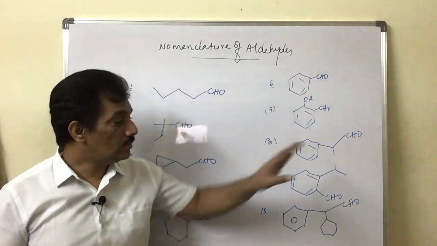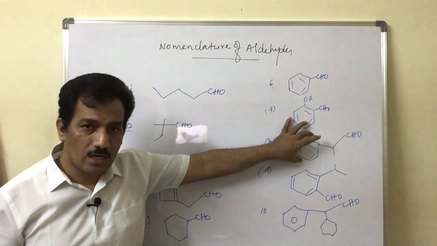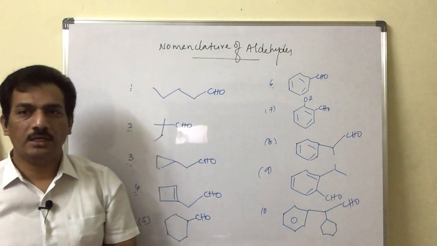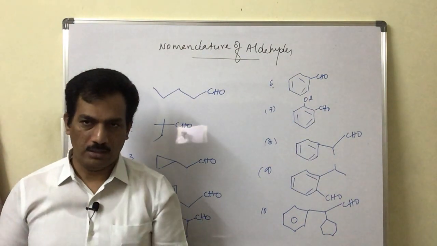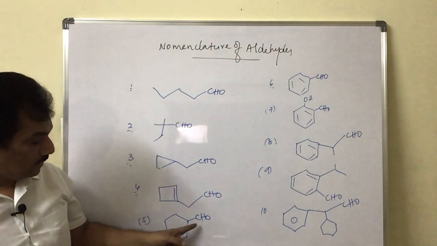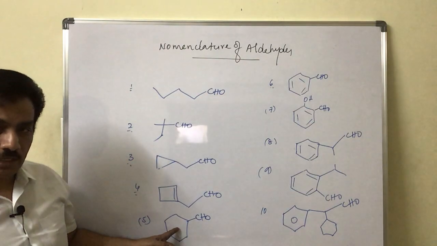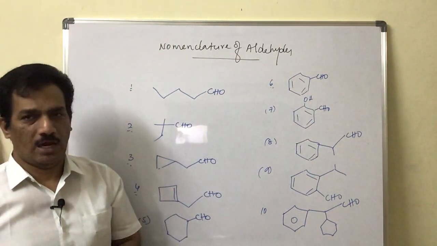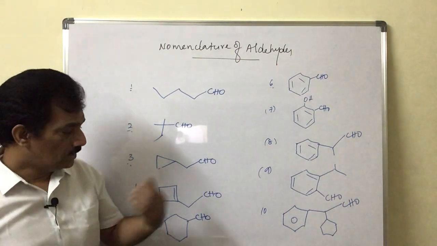So then it is nothing but this compound, that is, this aryl group, phenyl group, is considered as the substituent. Such types of aldehydes are aryl substituted aldehydes. Similarly, here also it is present on the side chain, but in this case it is directly linked to the cyclic group. So these two have names in a different manner. Clear? Just observe the difference.